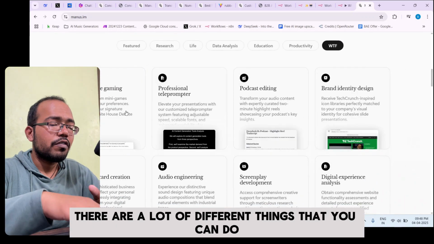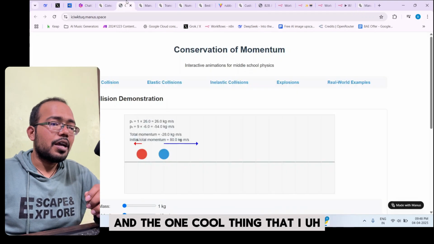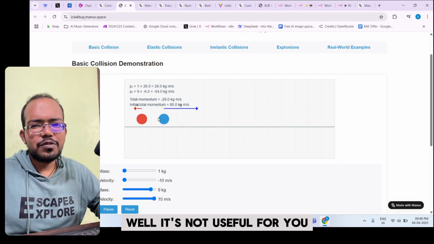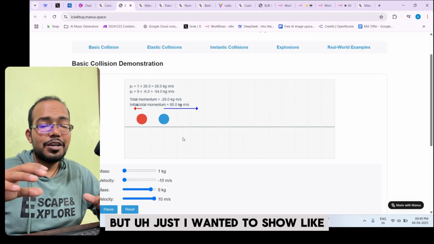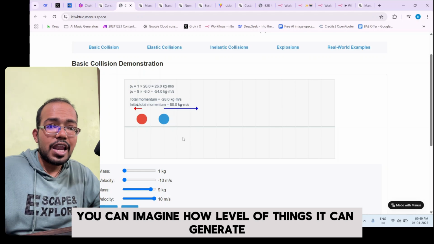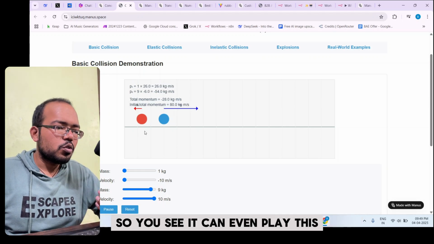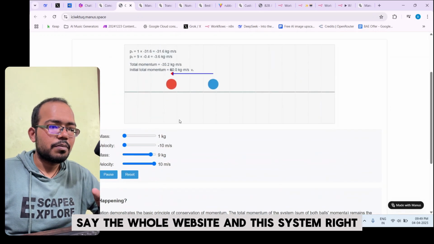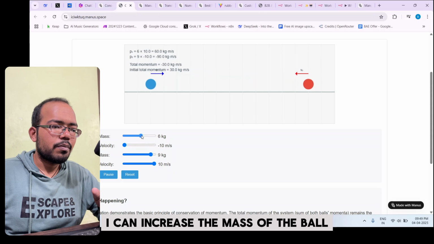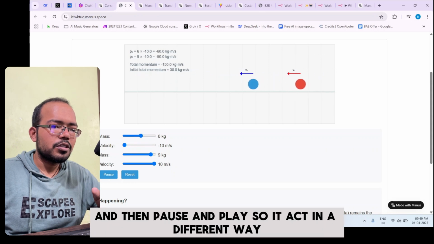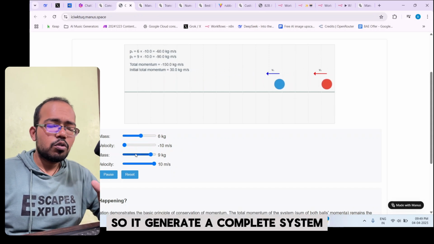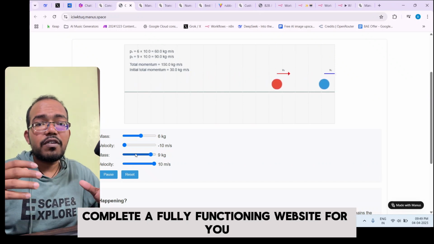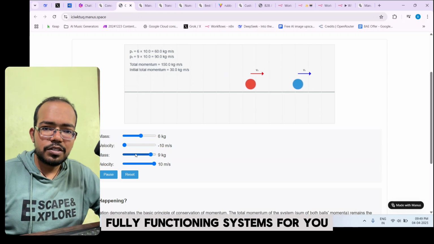So similarly, there are a lot of different things that you can do, and one cool thing that it created is this thing. Well, it's not useful for you, but I just wanted to show you, you can imagine what level of things it can generate. You see, it can even play this, generated by Manus AI, the whole website and this system, right? I can increase the mass of the ball and then pause and play, so it acts in a different way. So it generates a complete system, complete dashboard, a fully functioning website for you, fully functioning systems for you.